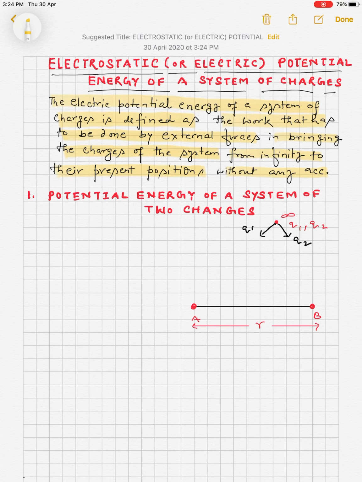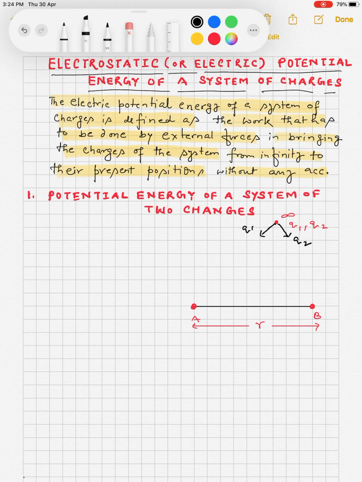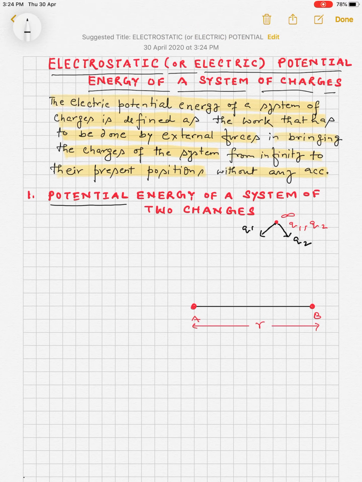So here is the first case: the potential energy of a system of two charges. Here are the two charges Q1 and Q2, which were initially at infinity, and the charges are kept at their present positions. Q1 is placed at A and Q2 is placed at B. So this is the present position of the charges.